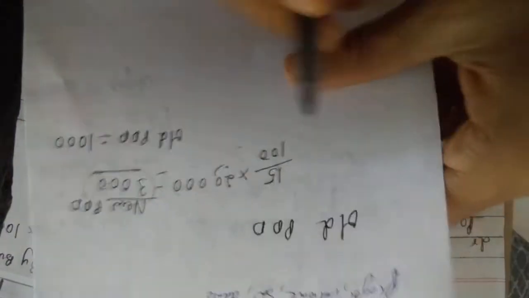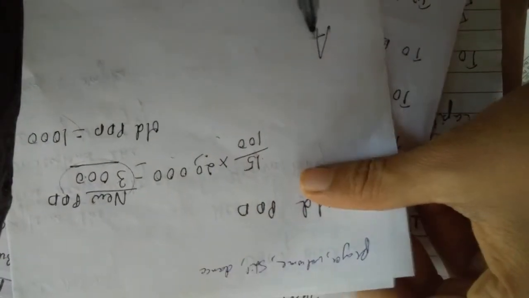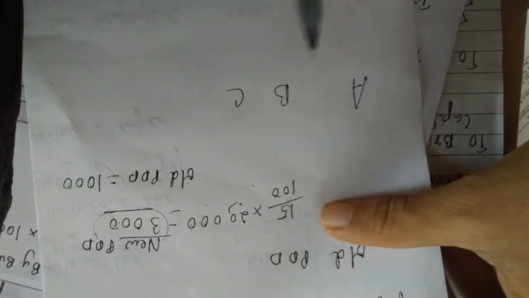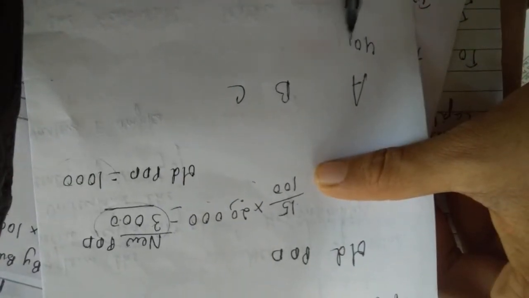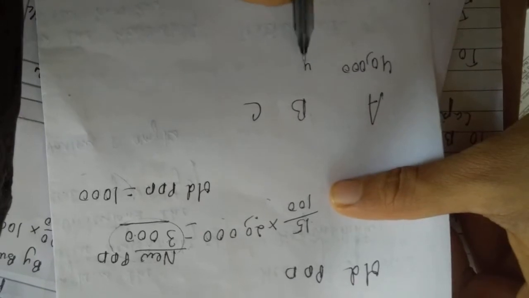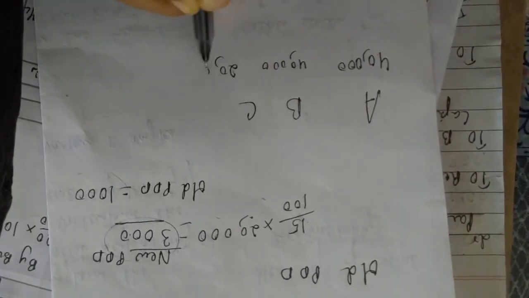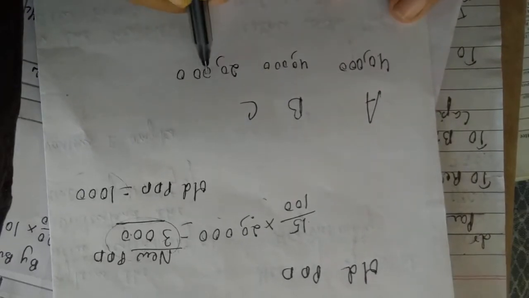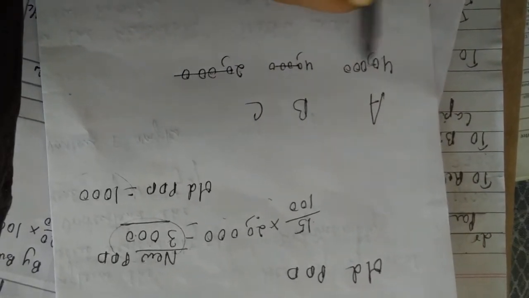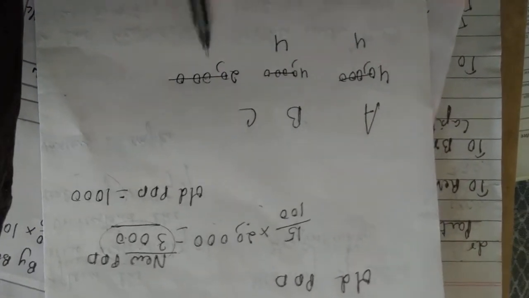What are these names? That is Amit, Bhima and Chandru, isn't it? So 40,000, 40,000 and 20,000, isn't it? Cancel all the zeros: 40, 40, 20, so 4, 4 and 2.